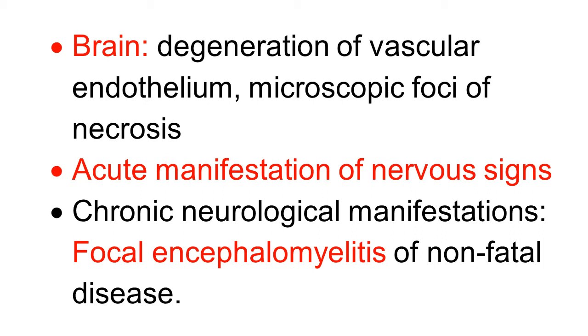The signs we will see in the clinical signs section. If the necrosis is a focal encephalomyelitis of a non-fatal disease, then the animal manifests a chronic neurological manifestation for a long time.